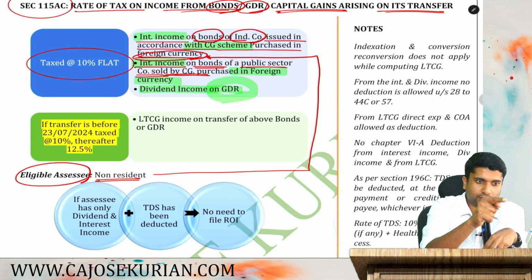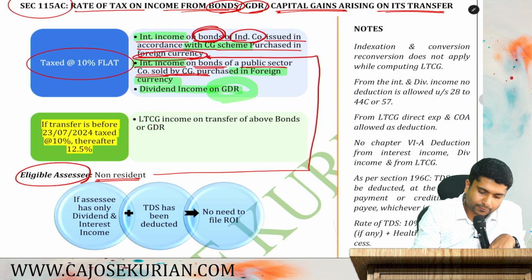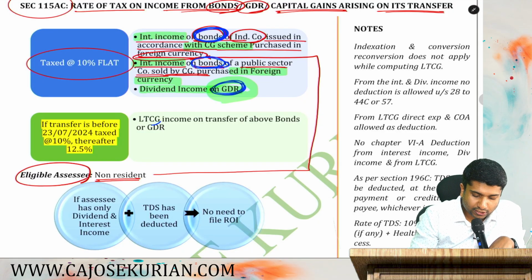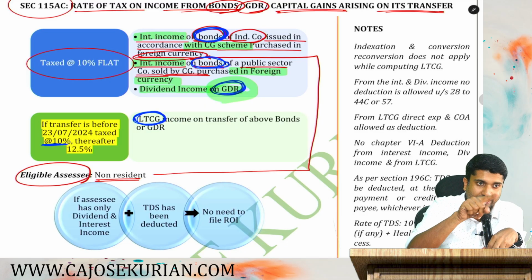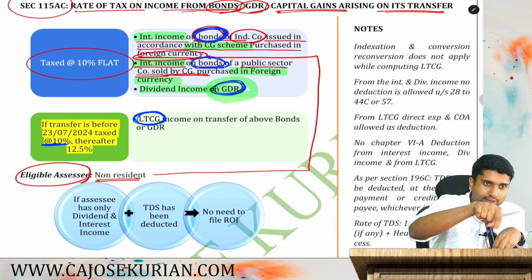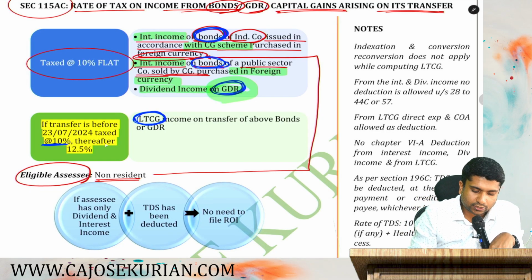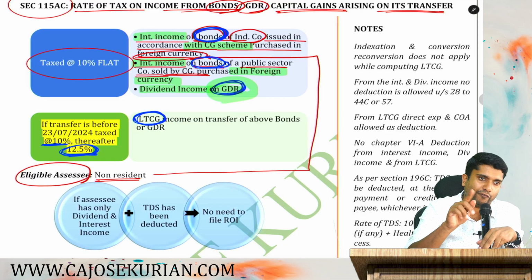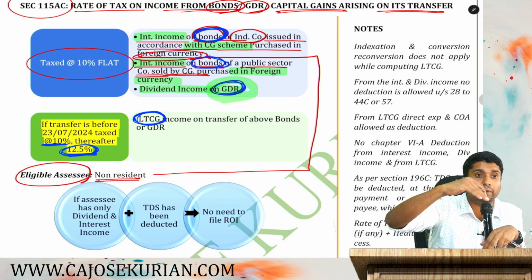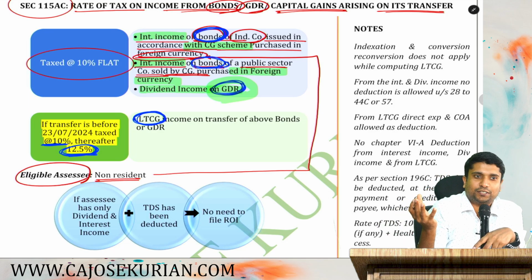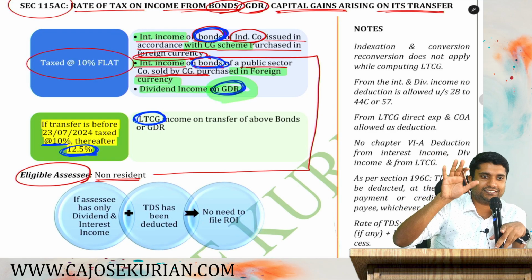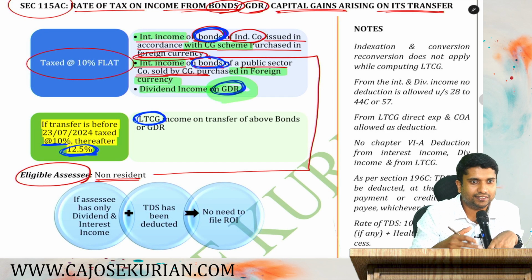Now let me ask you one doubt. What if I am selling these bonds or GDR? When I am selling these bonds or GDR, the long-term capital gain will be subjected to what rate? If the transfer is before 23rd July 2024, it was earlier taxed at 10%. Now with effect from 23rd July 2024, it is 12.5%. So they have aligned all the long-term capital gains and made it 12.5%, so it's easy to study the rates. Every long-term capital gain is subjected to 12.5%, we can say. Are you with me?